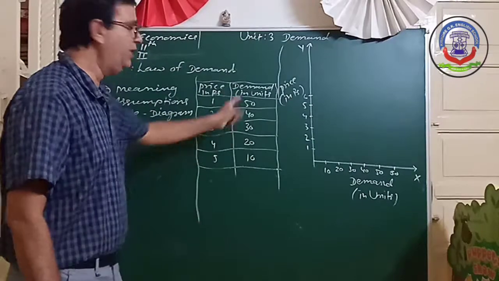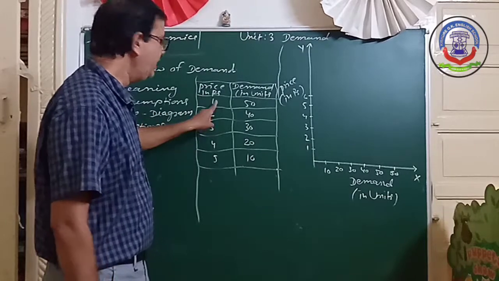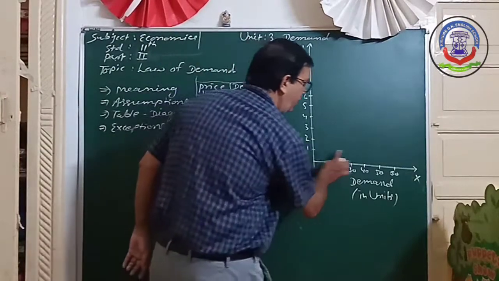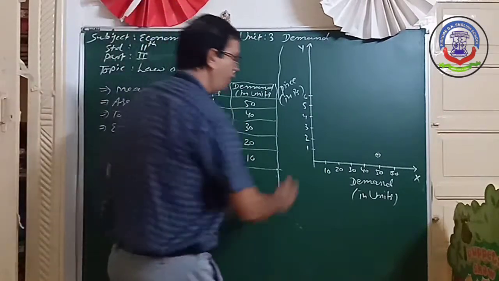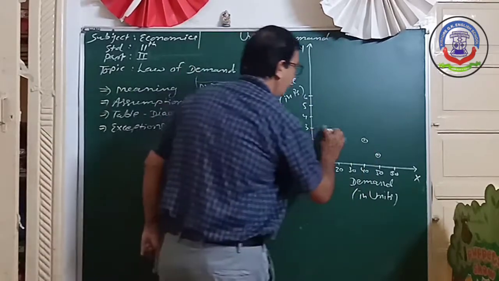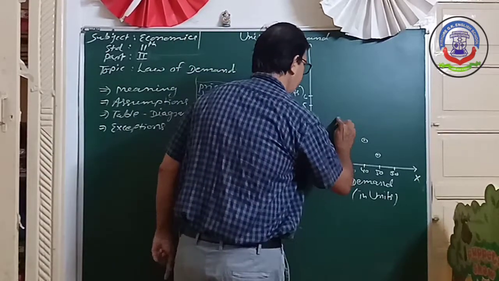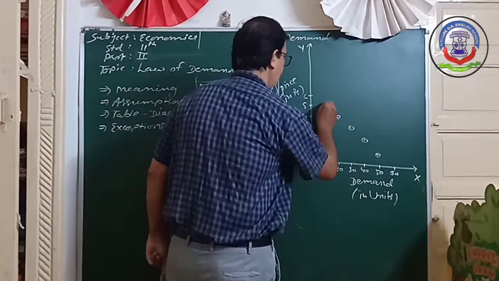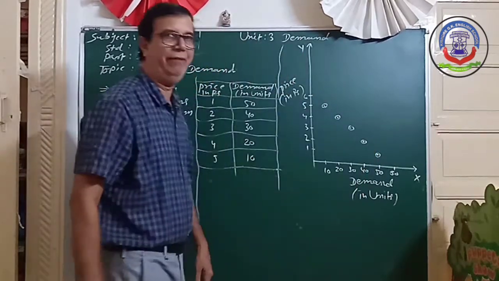Now see, according to this data or this table, we try to draw the diagram. Here the price is rupees 1, at that time demand is 50 units. So this is price 1 and demand 50 units. Then 2, then 40. 3, 30. 4, 20. And 5, 10. These are the points according to the given data.